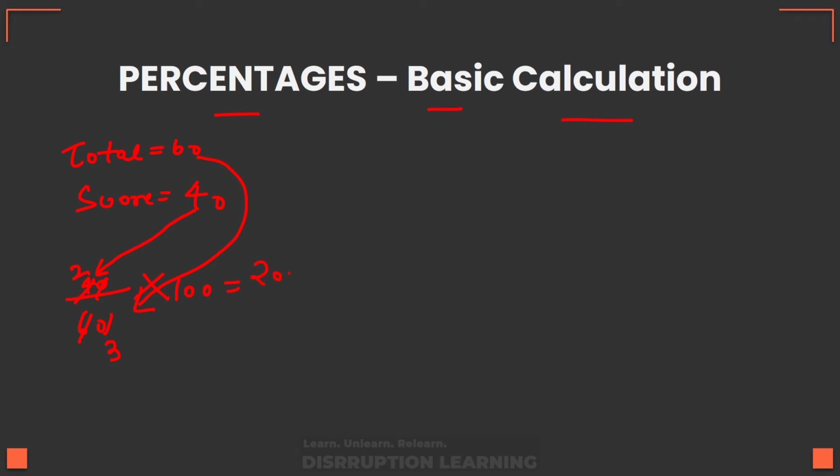Now, this is 200 by 3, which is 66.67%. What this means is that the kid has scored 40 out of 60.